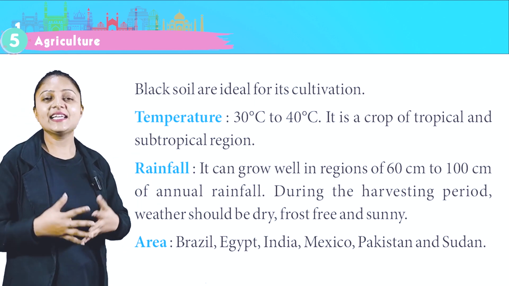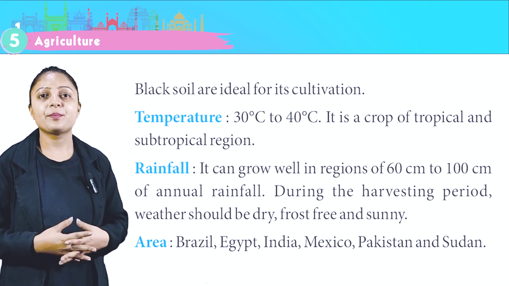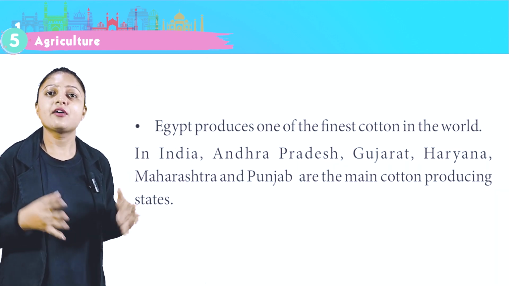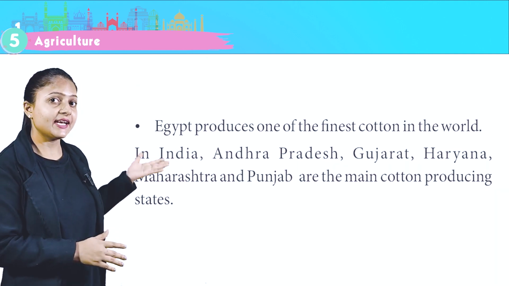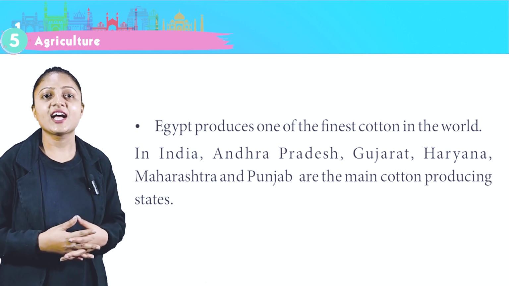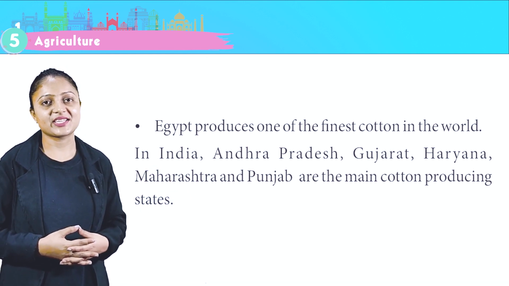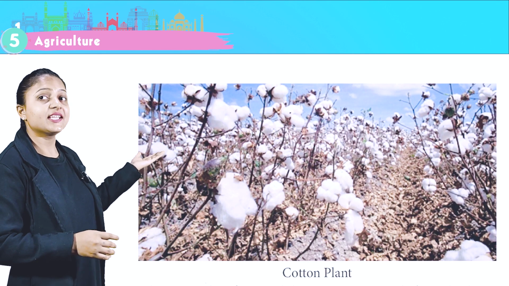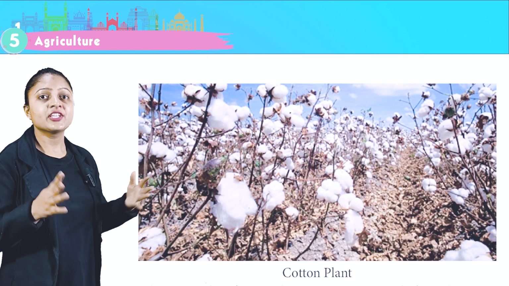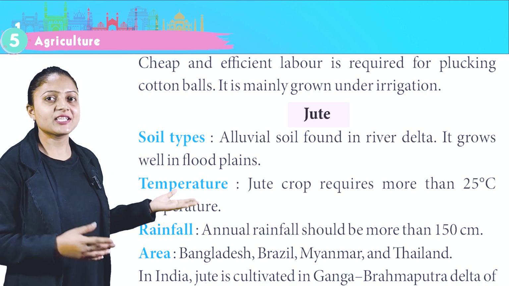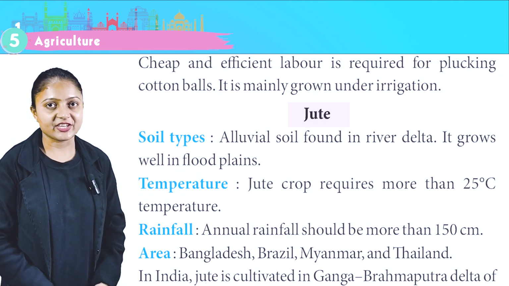Area, Brazil, Egypt, India, Mexico, Pakistan and Sudan. Egypt produces one of the finest cotton in the world. In India, Andhra Pradesh, Gujarat, Haryana, Maharashtra and Punjab are the main cotton producing states. Look at this image. This is the image of cotton plant. Cheap and efficient labor is required for plucking cotton balls. It is mainly grown under irrigation.